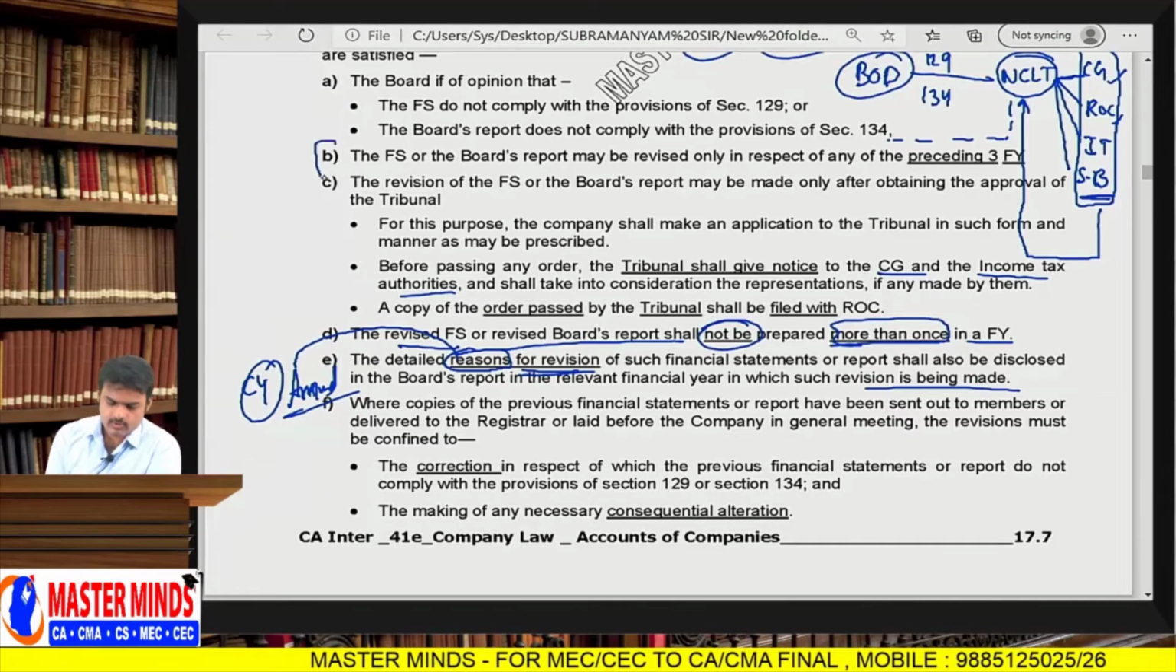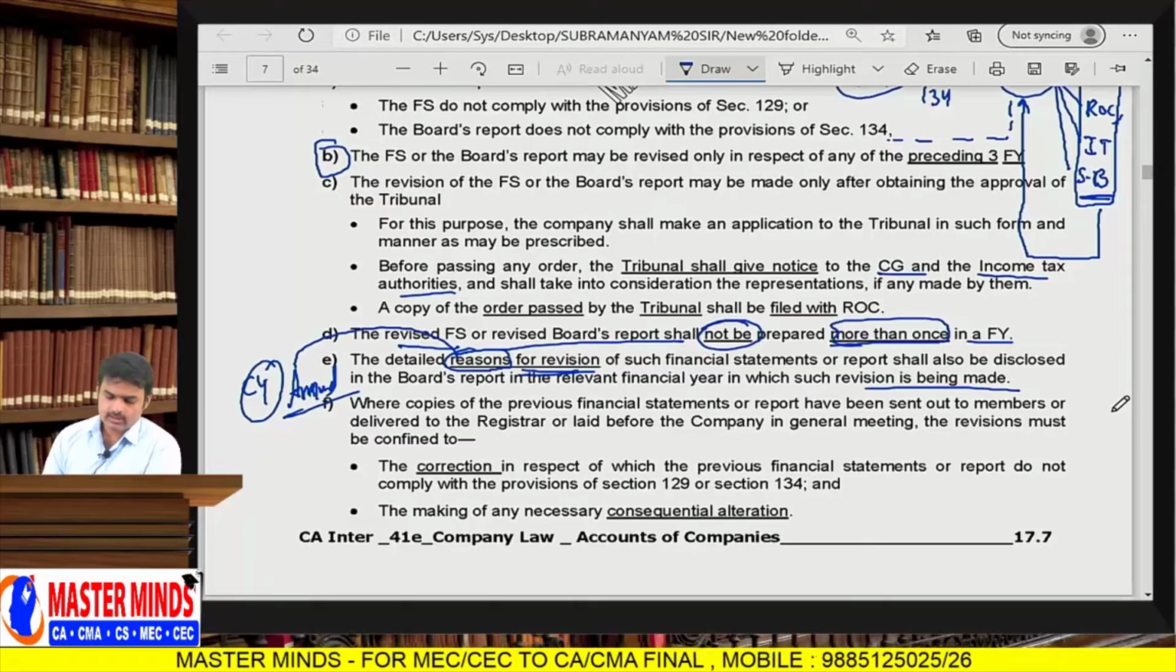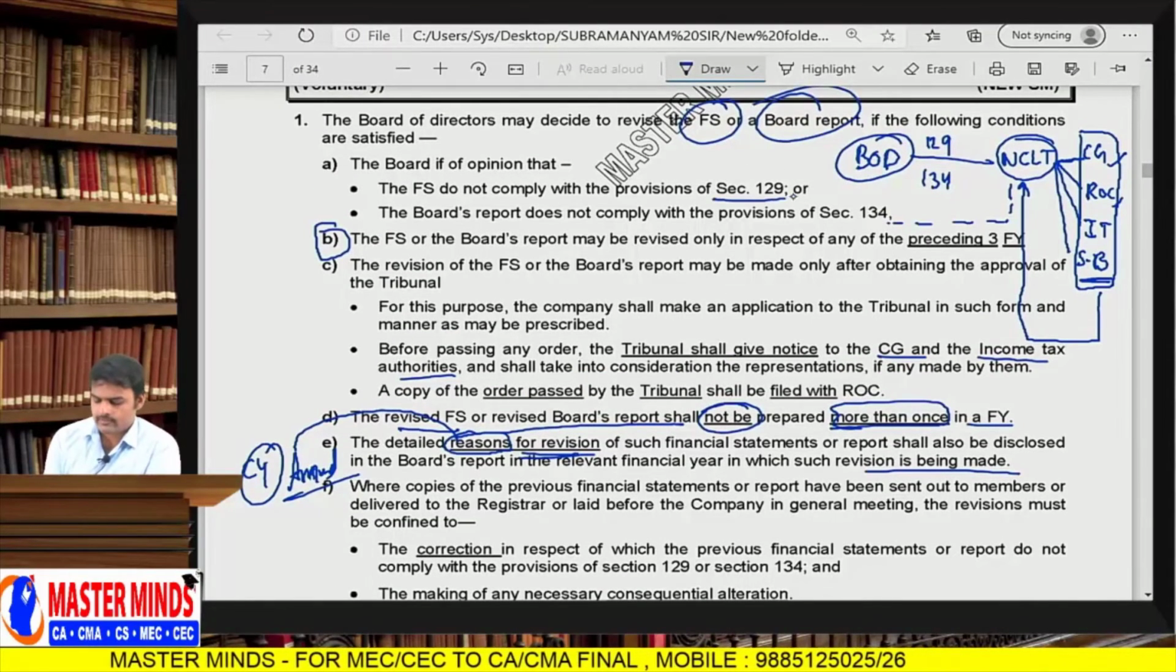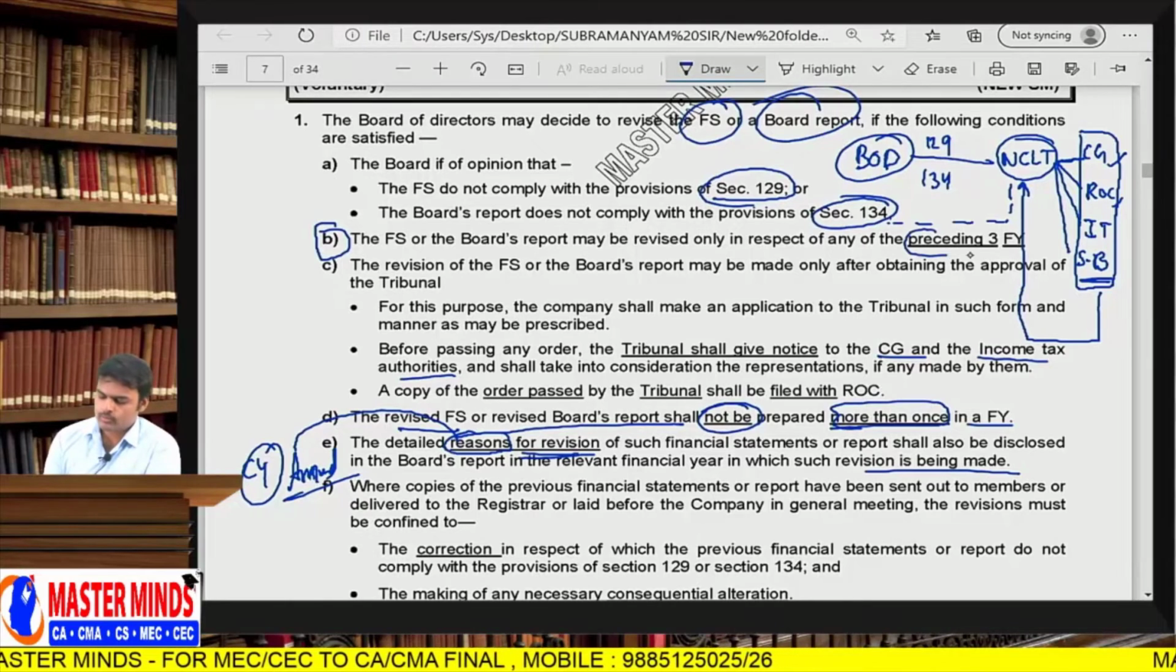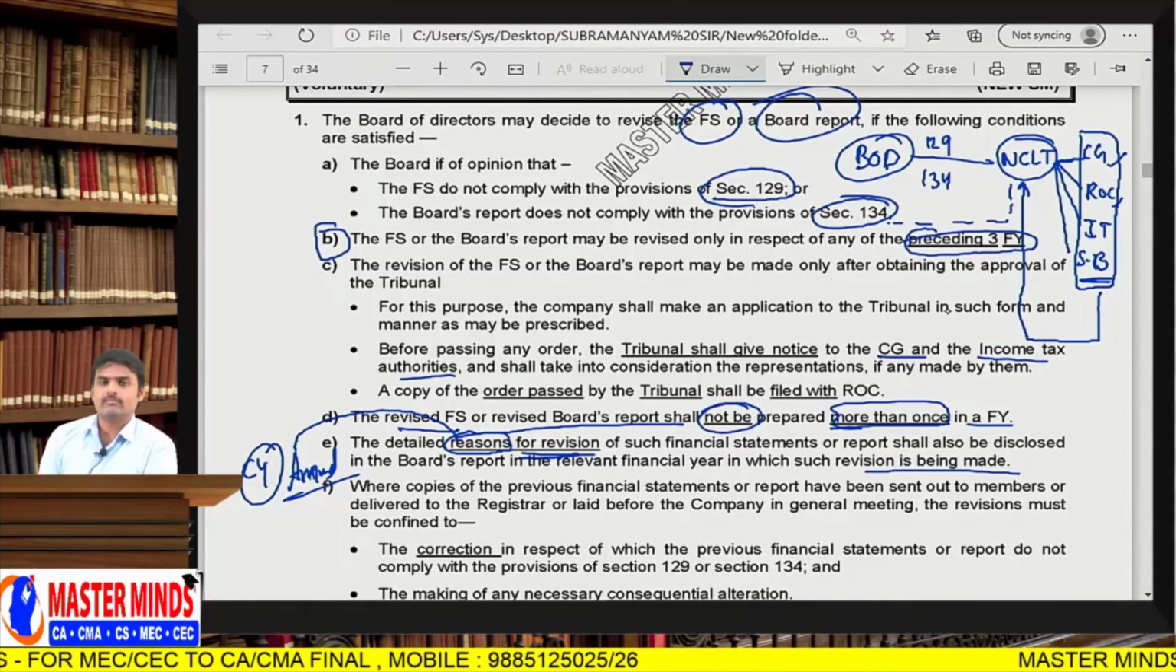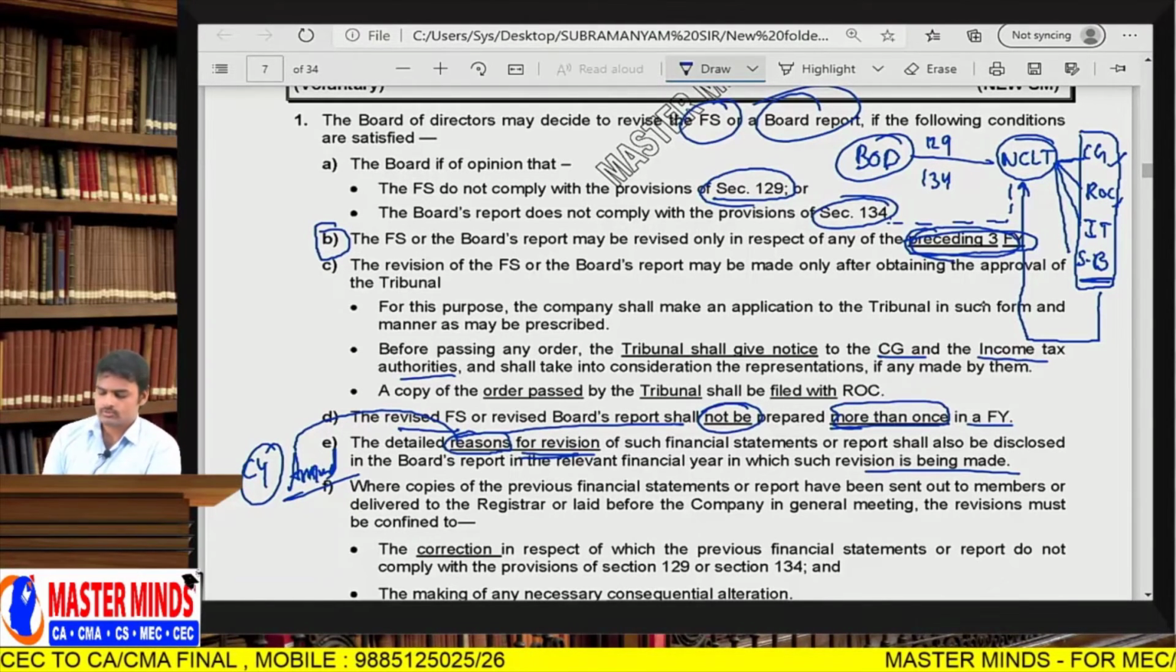So yes, this point. Okay, no problem, I'll come from the first point onwards. The section is applicable when there is non-compliance of sections 129 and 134. Second, you can go up to the preceding 3 financial years only, but not beyond it. So compulsory revision might extend up to 8 years, whereas voluntary revision will extend up to 3 years only.